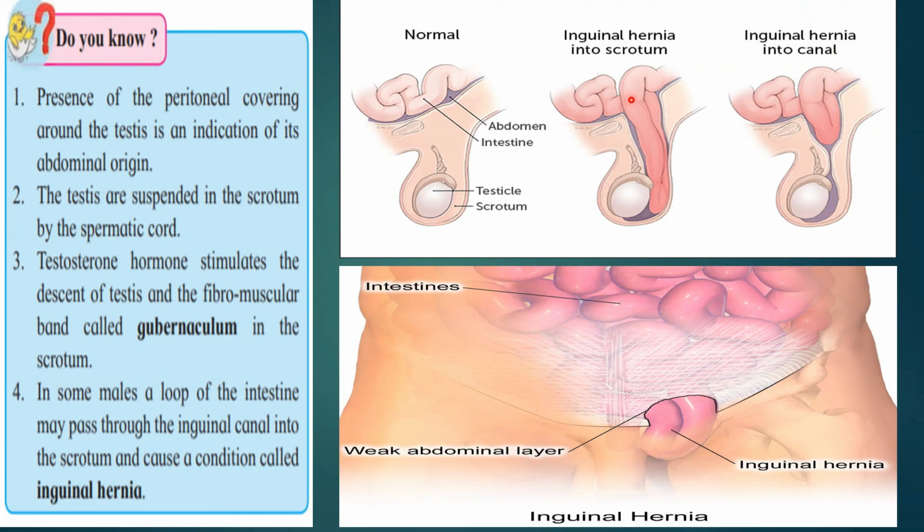Hernia is when the intestine loses its position. Either it can pierce into the diaphragm, that is the chest, or it can pierce into this inguinal canal, giving a lot of pressure on the testes. So this is called inguinal hernia. And the only treatment suggested for this inguinal hernia is surgery.